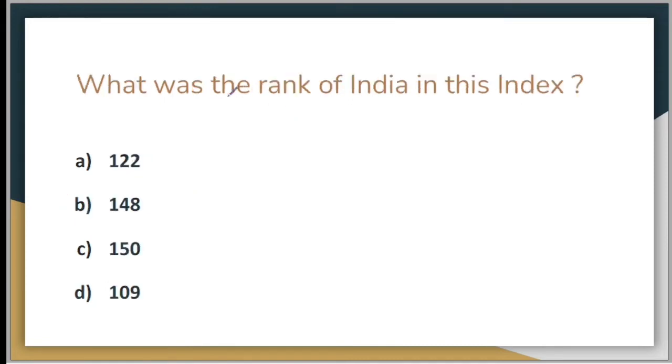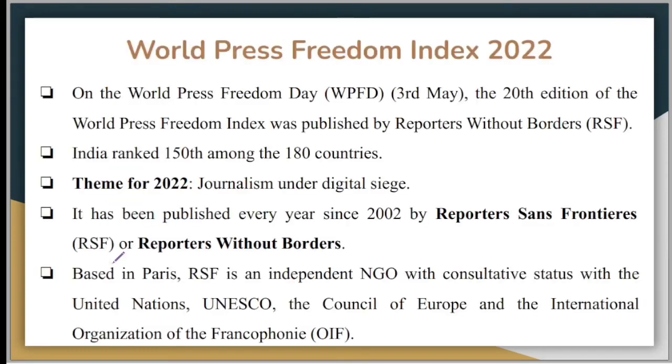Your next question is, what was the rank of India in this index? So what rank did India secure this year in this index? Your option A is 122, option B is 148, option C is 150, and option D is 109. The correct answer is of course option C, which is in the next slide. So that is 150. So the 150th rank has been secured by India this year.